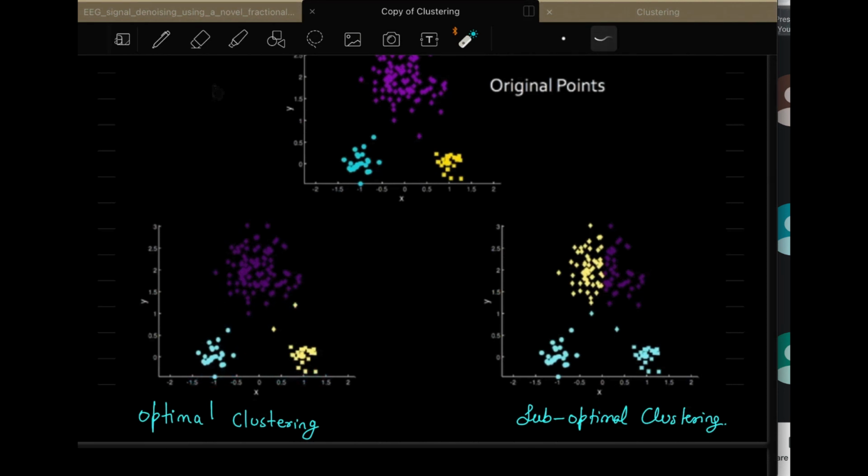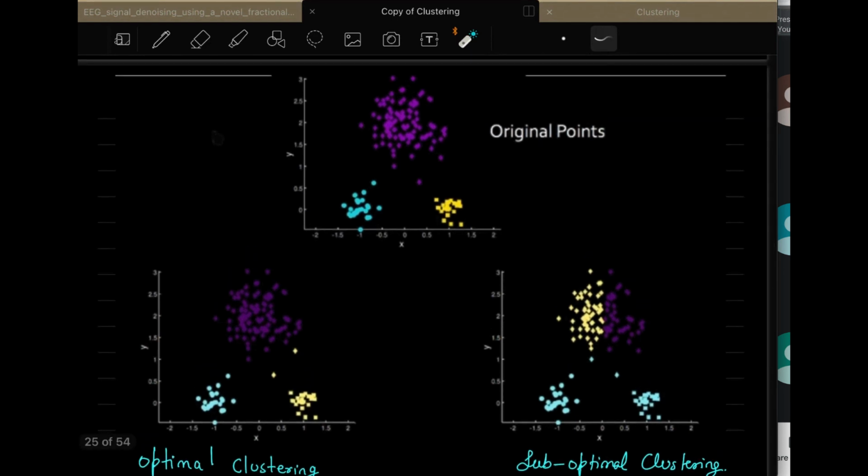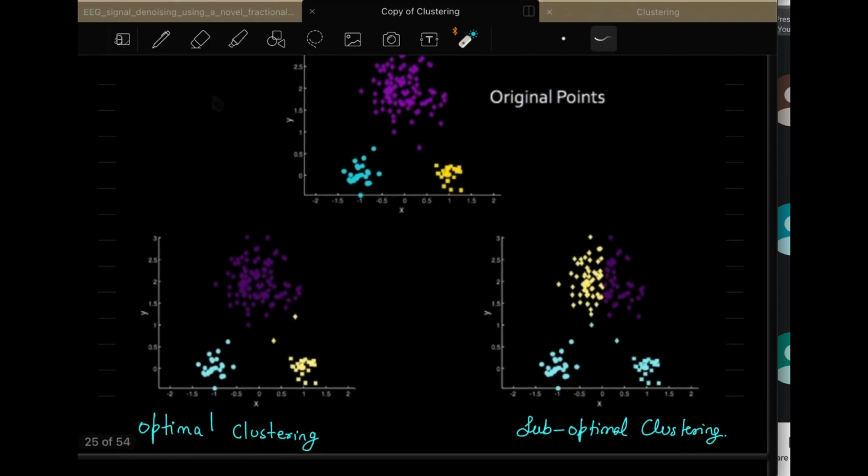The only misclassification is for these two points. In the initial setting, these two points were in this cluster, but now they are shifted to this cluster. That is the only drawback that happened. We can call this type of clustering optimal clustering, where the majority of the clusters are properly formed.